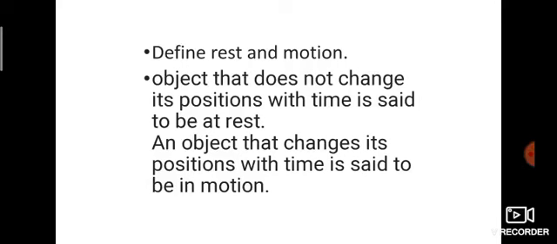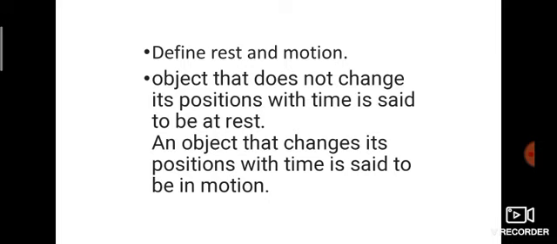Next one is Section B. These are 2 mark questions. Listen, each question has 2 marks, so you should write in 40 to 50 words. I am just giving a hint here. You want to write briefly. First one is define rest and motion. You want to write what is rest and what is motion.